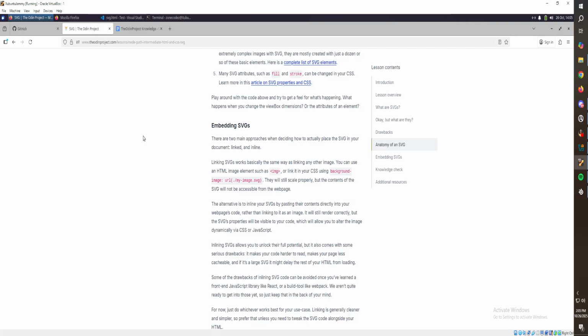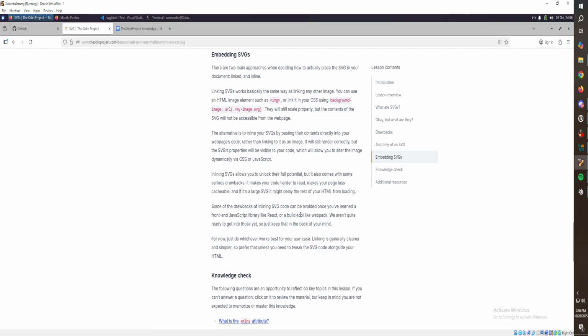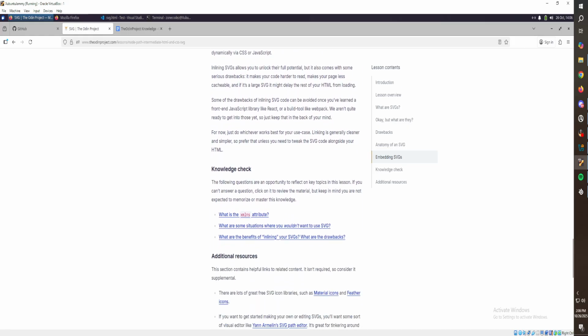Inlining SVGs allows you to unlock their full potential, but it also comes with some serious drawbacks. It makes your code harder to read, makes your page less cacheable, and if it's a large SVG, it might delay the rest of your HTML from loading. Interesting. Some of the drawbacks of inlining can be avoided. For now, just do whichever works best for your use case. Linking is generally cleaner and simpler, so prefer that unless you need to tweak the SVG code alongside your HTML. Interesting. So we got a knowledge check.